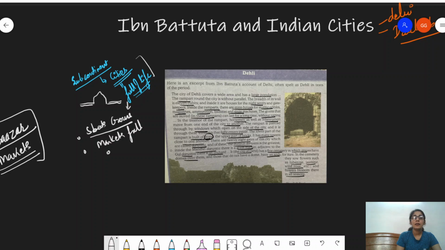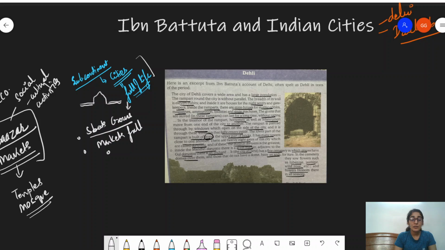Now he has written in his text that these bazaars were not the only place where economic activity used to happen. Apart from economic activity, these places were also a hub for social and cultural activities. He says that most bazaars have temples, most bazaars have mosques in them, and there were spaces marked for public performances.